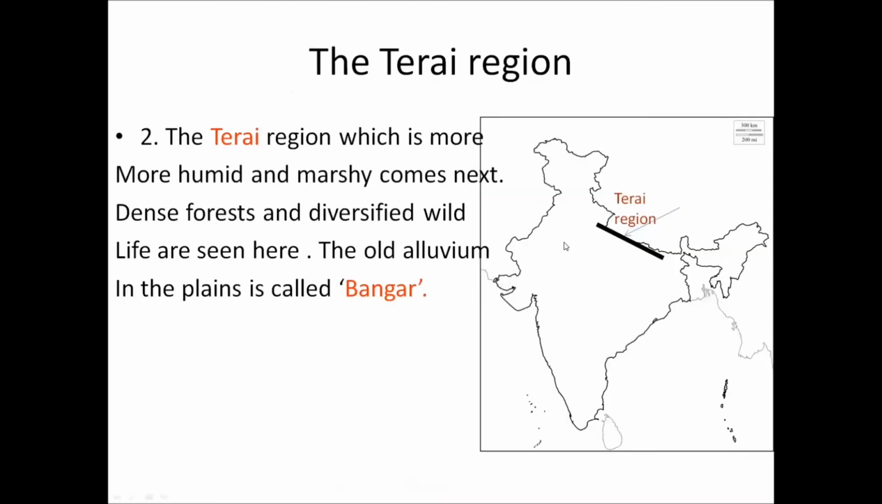Next is the Tarai region. The Tarai region, which is more humid and marshy, comes next. Dense forests are found here, along with a diversity of wild animals. The old alluvium in the plains is called Bangar. Bangar means that at the time of floods, when these sediments extend to very far away areas from the rivers, that is called Bangar.